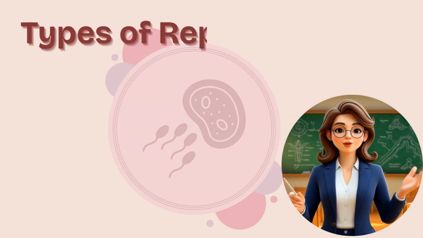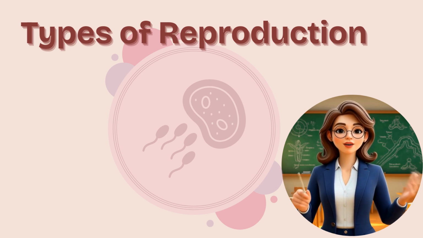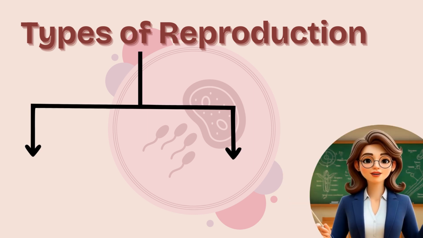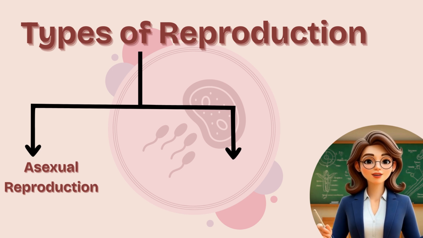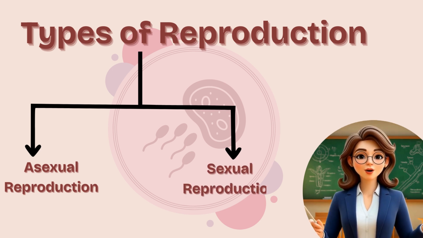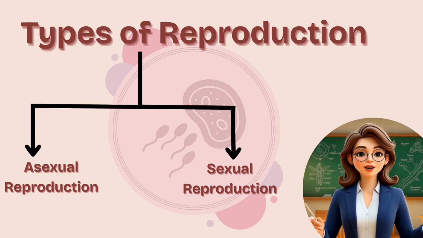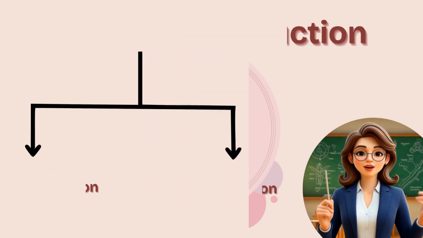Now, reproduction doesn't happen the same way for all living things. Broadly, there are two main types: asexual reproduction, where only one parent is involved, and sexual reproduction, where two parents contribute to creating offspring. Let's dive into each type and see how they work.